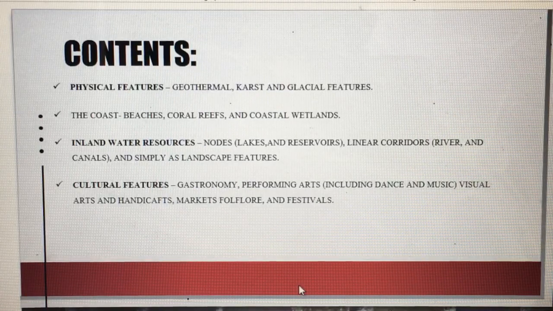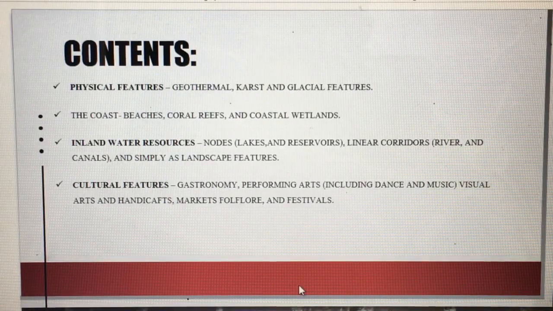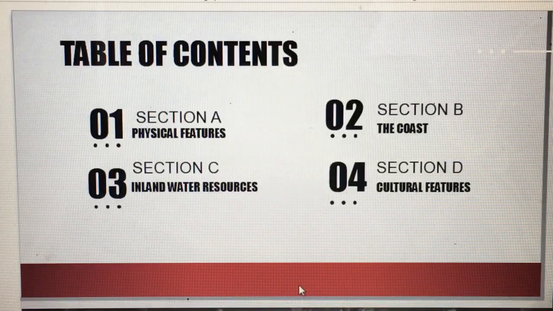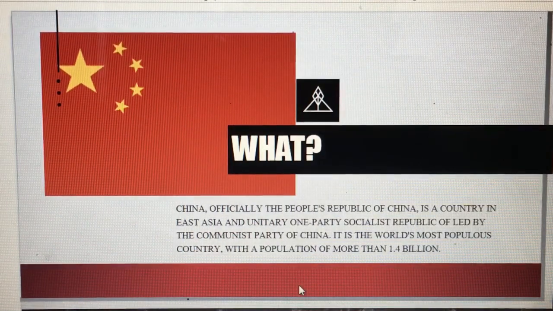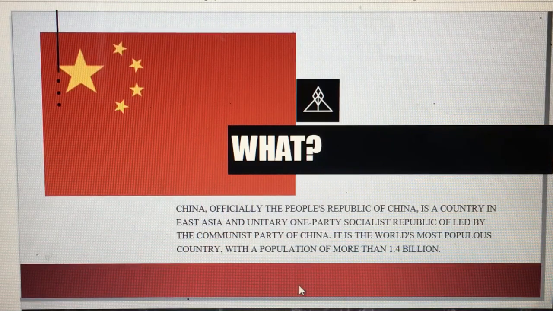In our topic, we will be able to see their physical features, their coasts, inland water resources, and cultural features. What is China? China is a country in East Asia and a unitary one-party socialist republic led by the Communist Party of China. It is the world's most populous country, with a population of more than 1.4 billion.